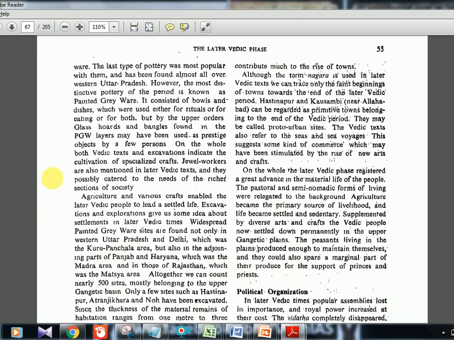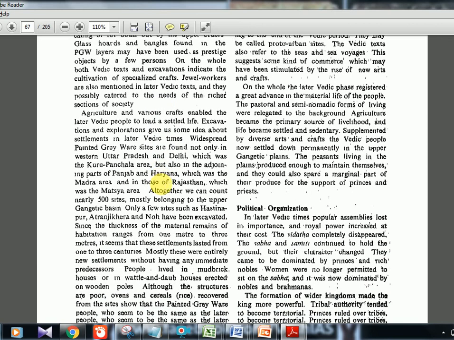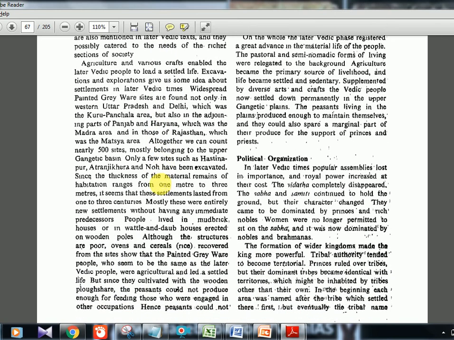Then painted grey ware, again bowls, dishes, cutlery. They are telling all these things of utensils and vessels which they used. Okay, jewel workers were there, special craft workers were there. So there is nothing new here. So I am not reading it out. I'll tell you when a point comes up.